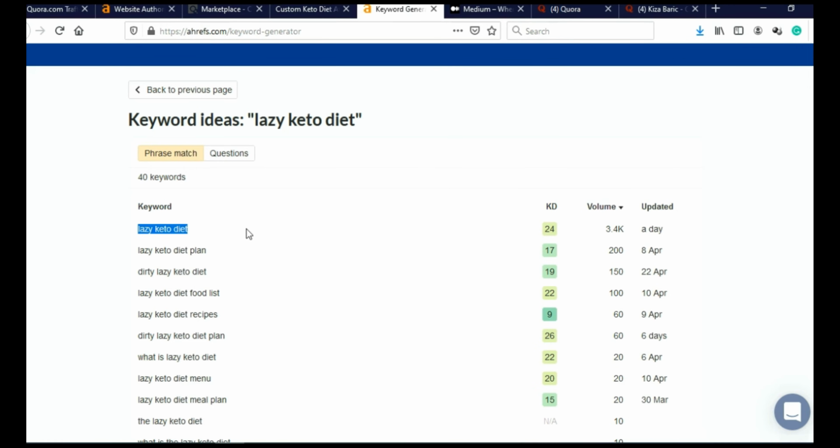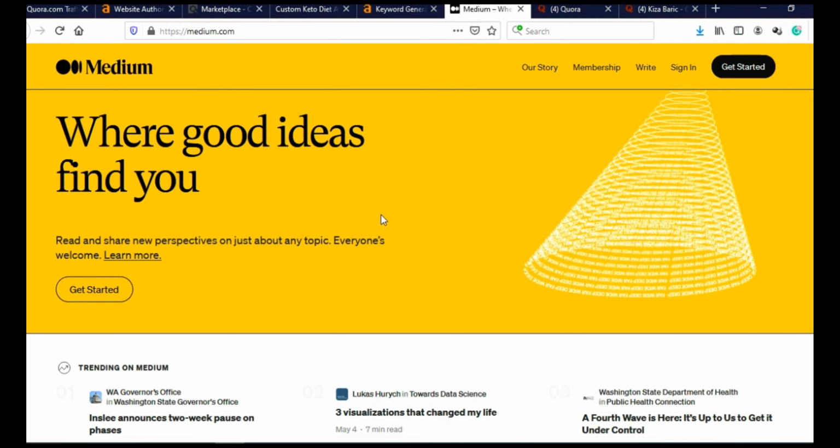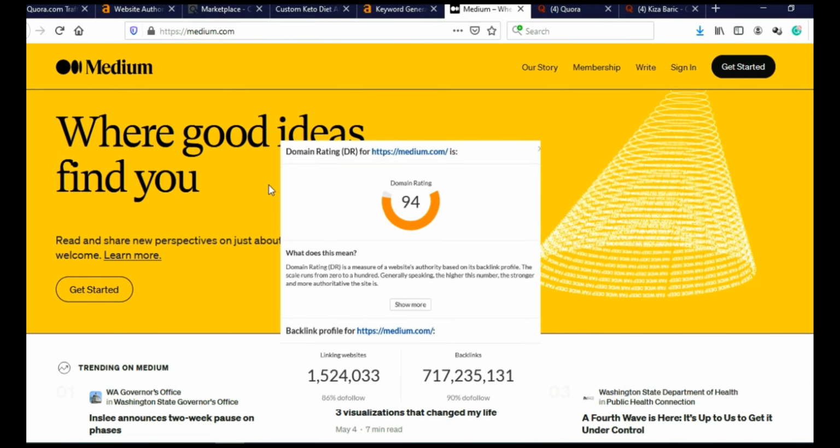So now when we have our keyword, we actually need to start our blog or website in this niche. But if you don't have money to pay for a domain, if you don't have money to pay for hosting, you can actually start blogging on Medium. You can choose your niche and you should start writing articles in that one niche. In this case, it's keto diet. So start publishing articles about keto diet on Medium. And Medium also has a huge authority on Google. It's 94, which means almost maximum authority.